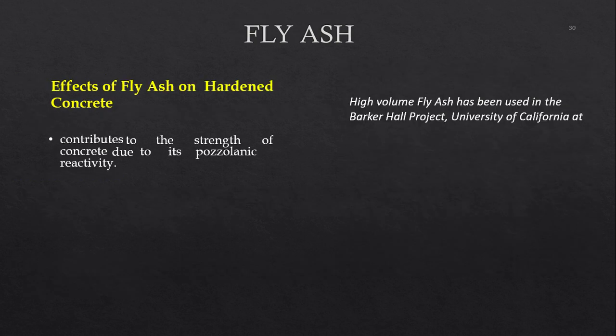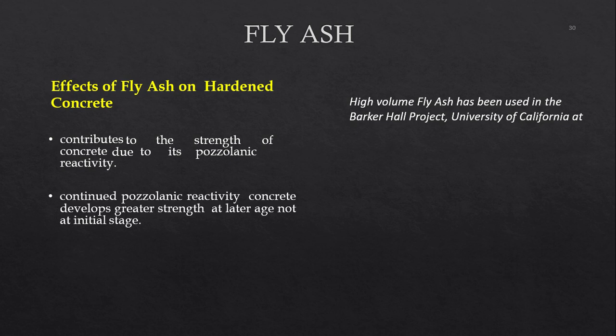Next, when fly ash is added to the concrete, and once the concrete becomes hardened, we call it hardened concrete. In hardened concrete, fly ash will contribute very little strength. That's the reason we are limiting our percentage of fly ash to 35%. More than 35%, many studies have told that the strength of the concrete is not good. So it contributes to strength only up to 35%.